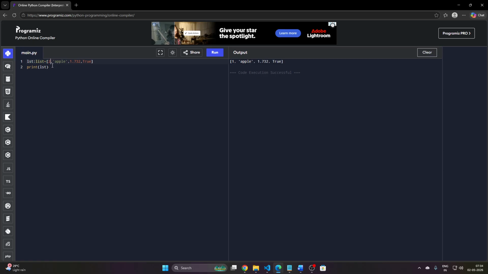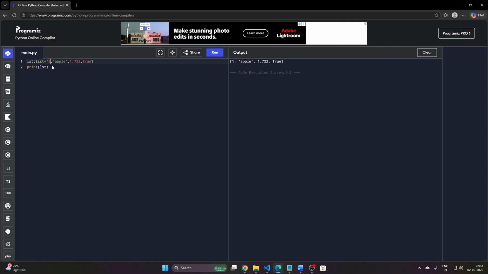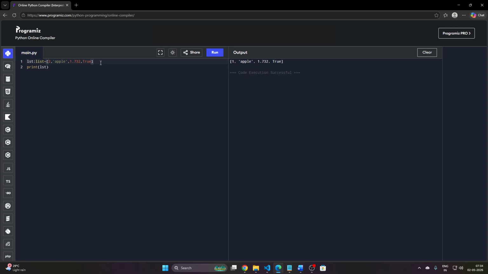As I said, a list holds many data types like int, float, strings, and boolean values. So you see the first element is an integer, then a string, then a float, and then a boolean value. That's how we can store multiple data types.